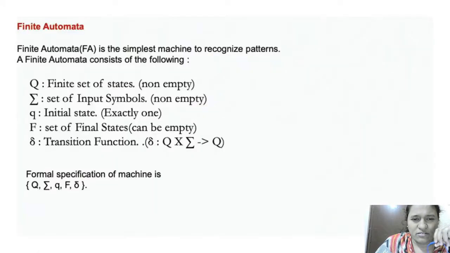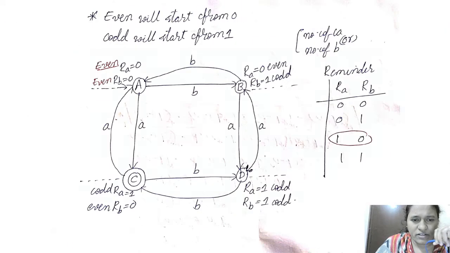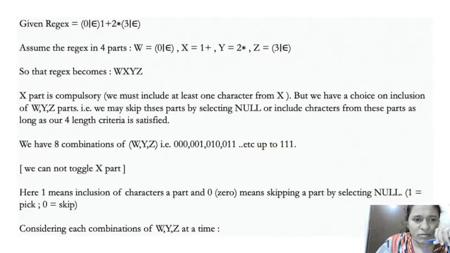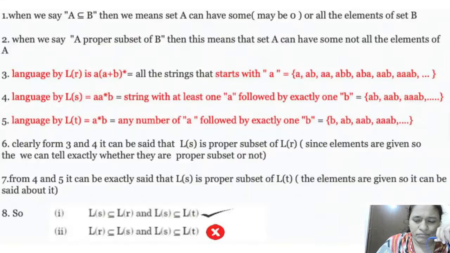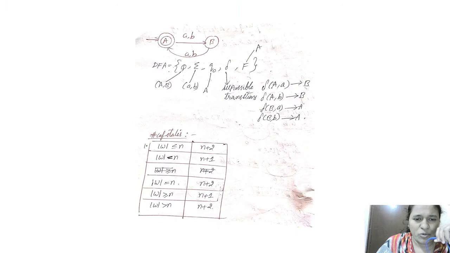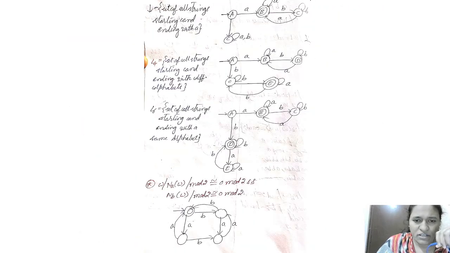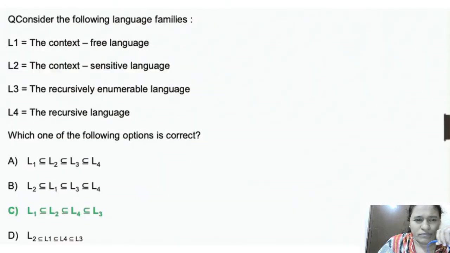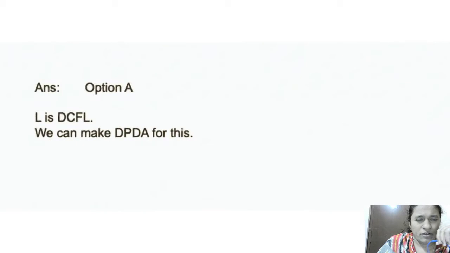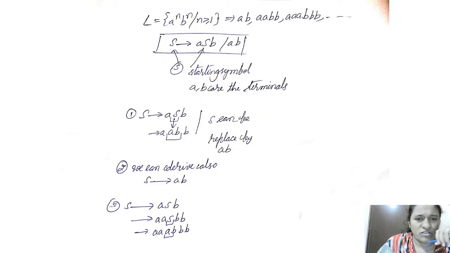Today in the afternoon, we were discussing the ambiguity of grammars. Because of some power issues, I am unable to complete that. Now we will see the remaining topics from the TOC, and we will solve some previous year's questions of TOC also.